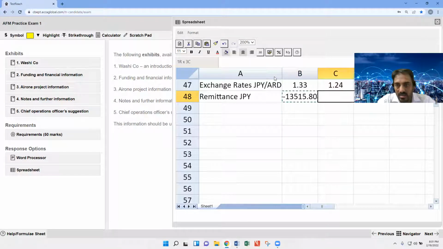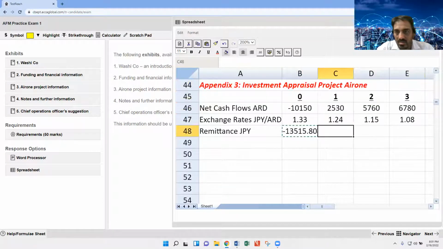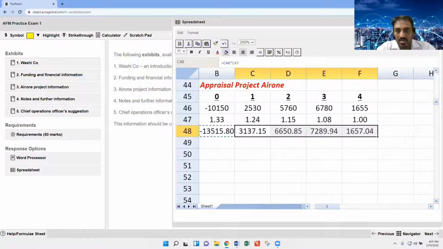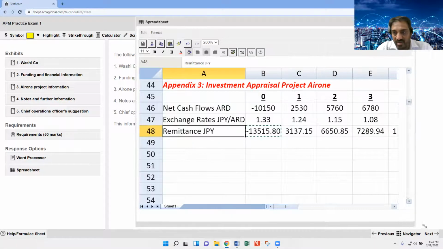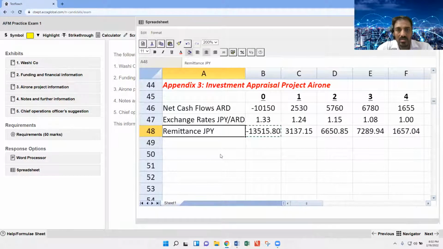Control C, Control V. Okay, can you please reply me? All of you are with me. Quick reply, any problem till now?